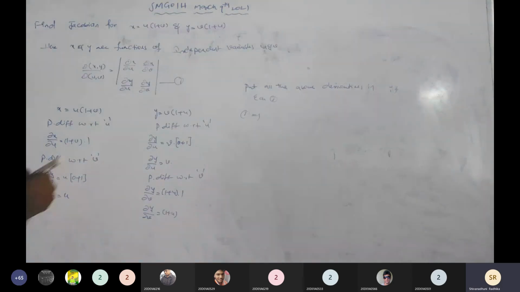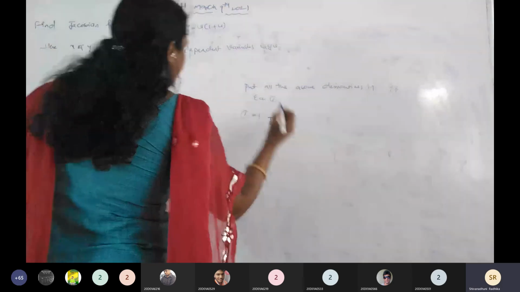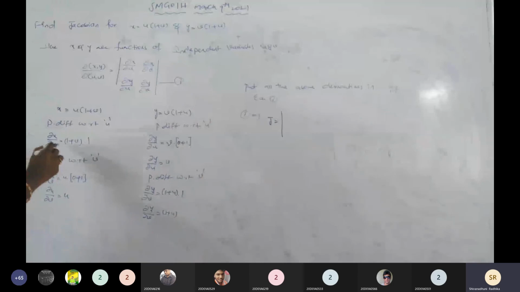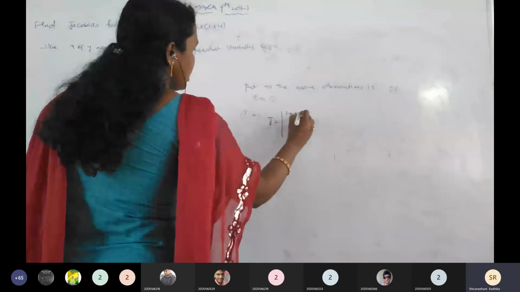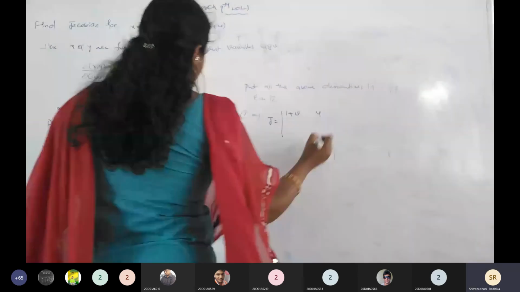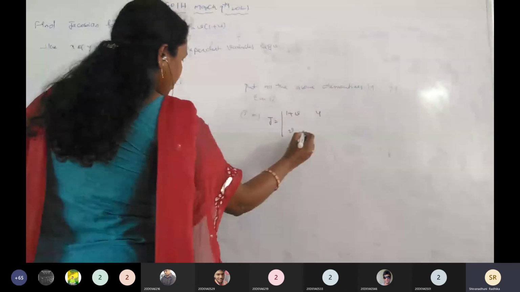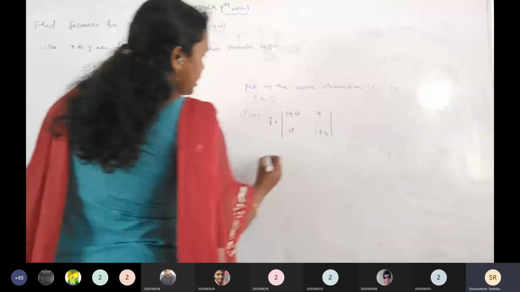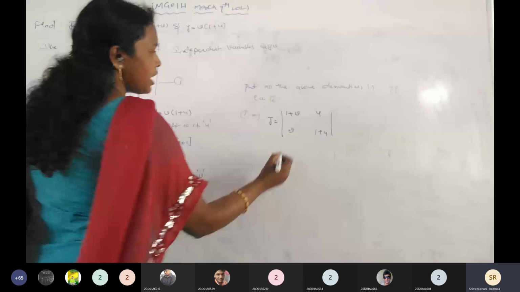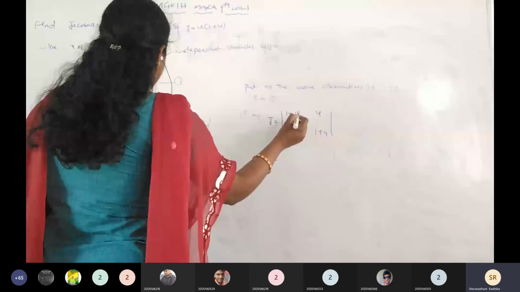So write down here: Jacobian equals dou x by dou u, the first one is 1 plus v. Dou x by dou v is u. Next, v and 1 plus u. Then again AD minus BC directly. This is 1 plus v and this is 1 plus u. 1 plus v into 1 plus u minus uv. So that equals 1 plus u plus v plus uv minus uv, which gets cancelled. Then the Jacobian equals 1 plus u plus v.